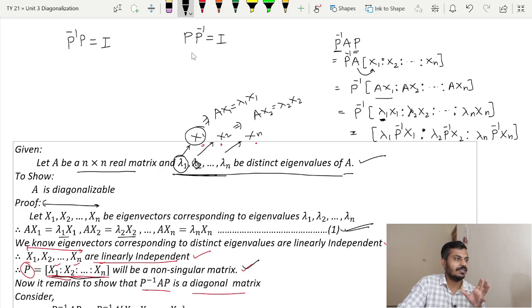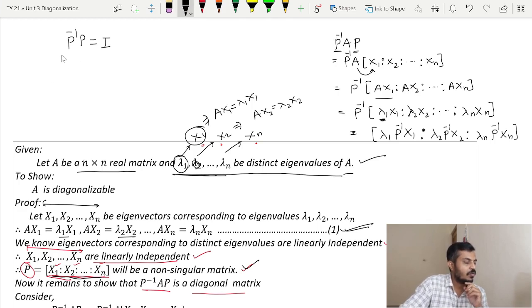Since the inverse of P exists, P P inverse will be I and also P inverse P will be I, but I need this one, because over here you can see that this P inverse is on the left hand side, same thing is happening here, so I don't want the other.